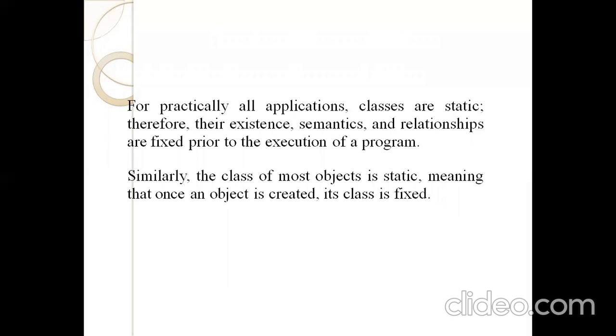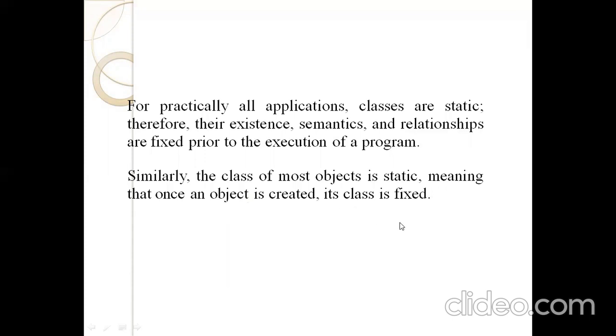There are different types of objects. Suppose in a library management system, library is one object, membership, that is members, students and faculty, is one object, book is one object, and transactions is one object. There are proper relationships, and all classes are static. Similarly, the class of most objects is static, meaning once an object is created, its class is fixed.